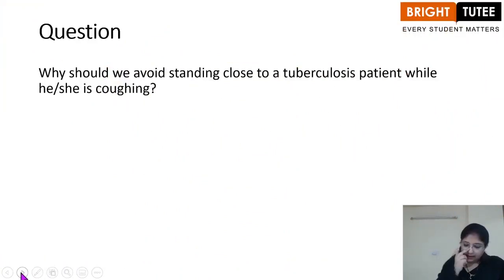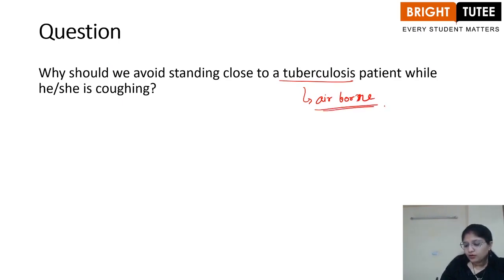Why should we avoid standing close to a tuberculosis patient while he or she is coughing? The reason is that tuberculosis is an airborne disease. That means that it is communicated by the air, right? So whenever a tuberculosis patient is coughing, you should stand away, because the small particles which are being released from the nose and the mouth of the person might contain the bacteria that causes tuberculosis, and it might enter in